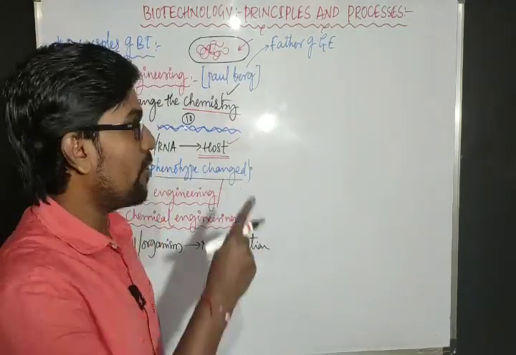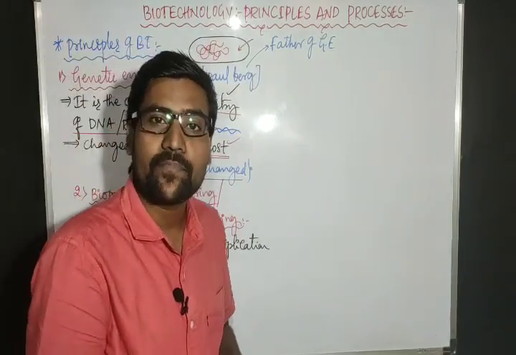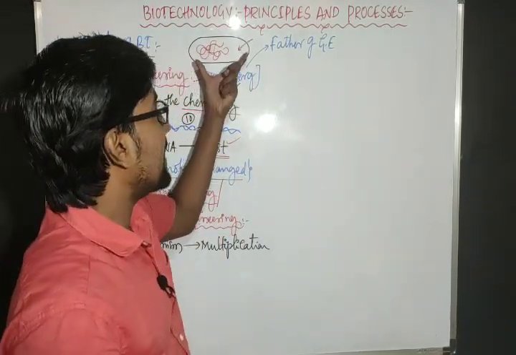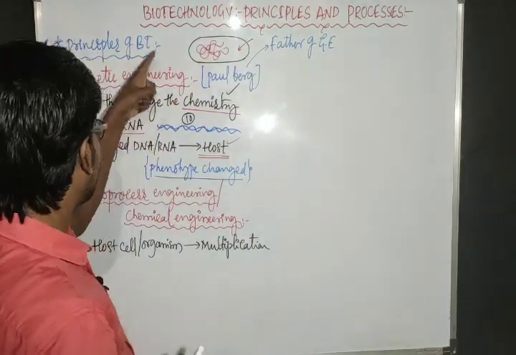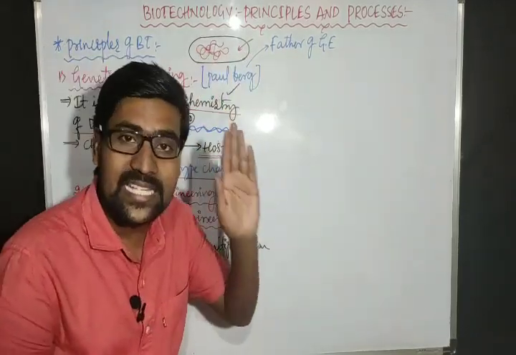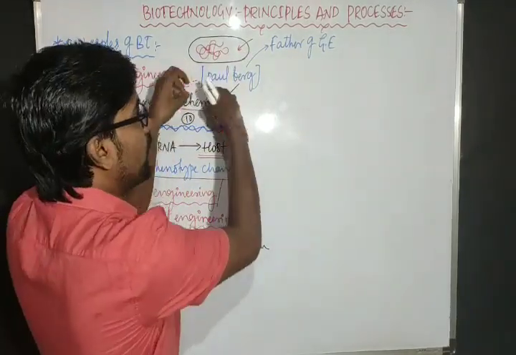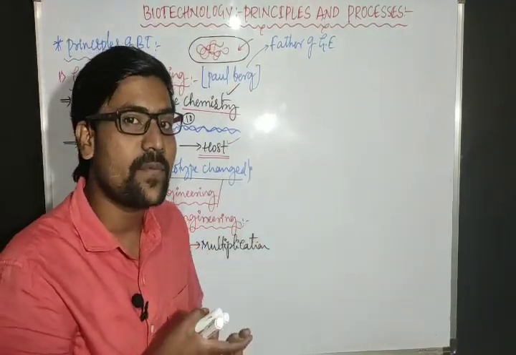But for multiplying only the bacteria which have taken our gene by genetic engineering, we have to grow only these bacteria. We have to produce more copies of this bacteria only, not other bacteria.